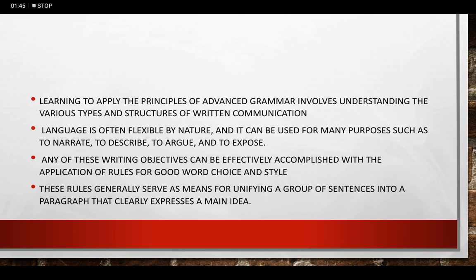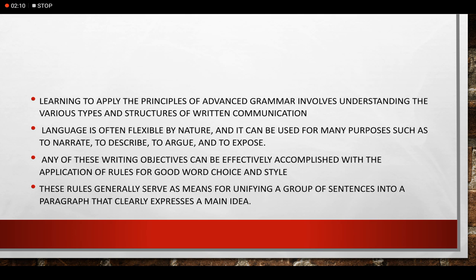Learning to apply the principles of advanced grammar involves understanding the various types and structures of written communication. Language is often flexible by nature, and it can be used for many purposes, such as to narrate, to describe, to argue, and to expose. So these are the different modes of discourse.